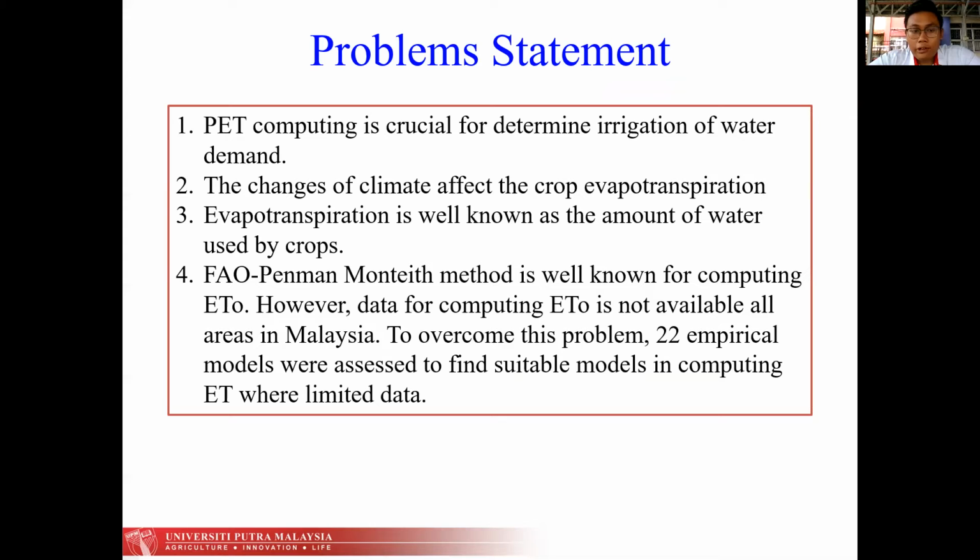The Penman-Monteith equation is well known for computing the ETo or the PET. However, because the data needed for PET is not available in all regions in Malaysia, this study is to determine which simplified model is suitable to compute the PET.